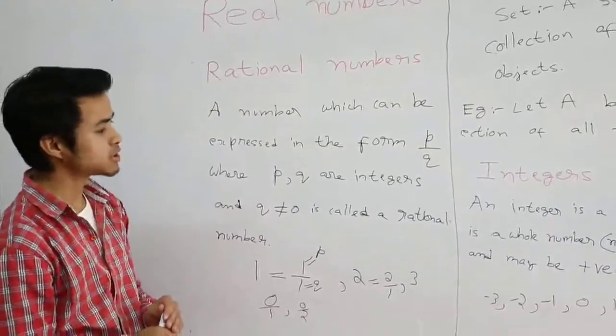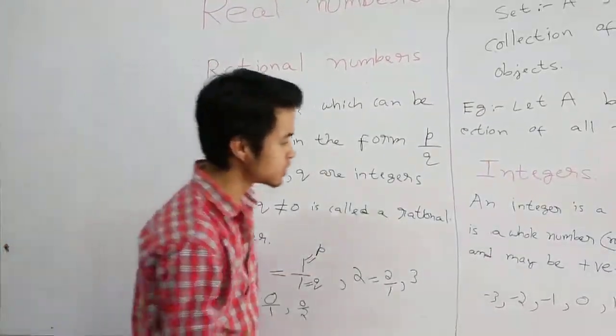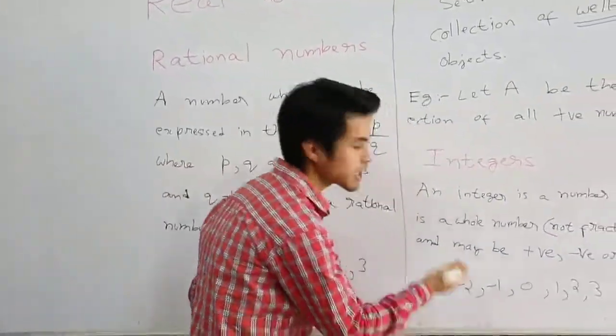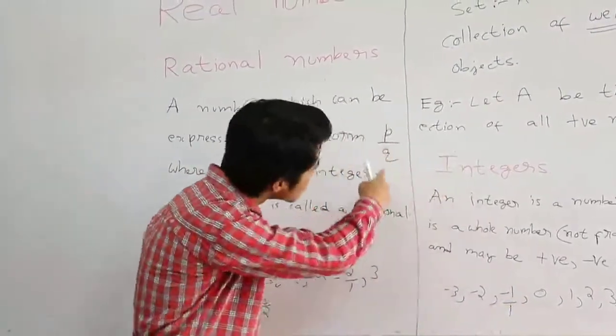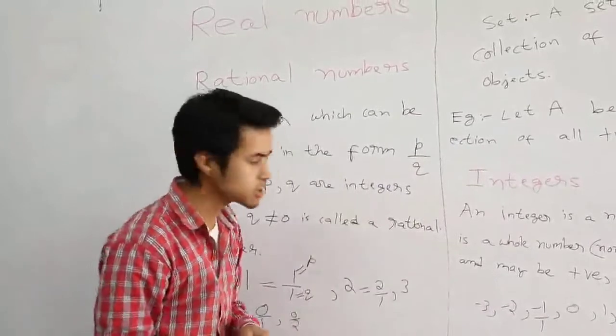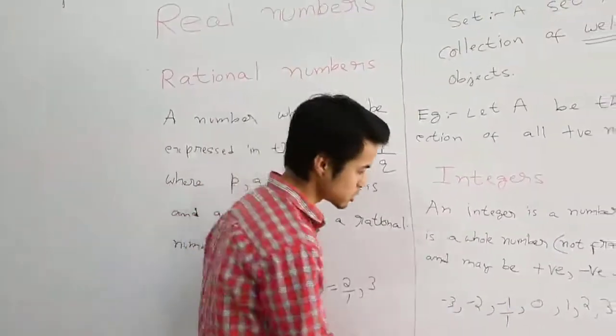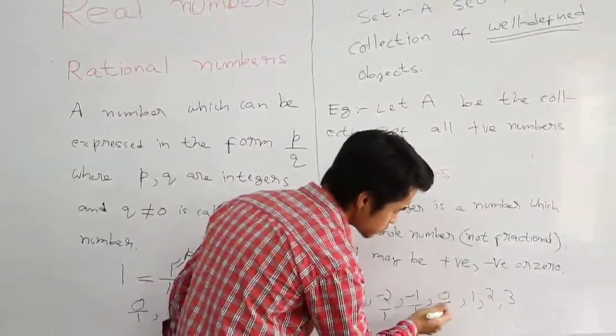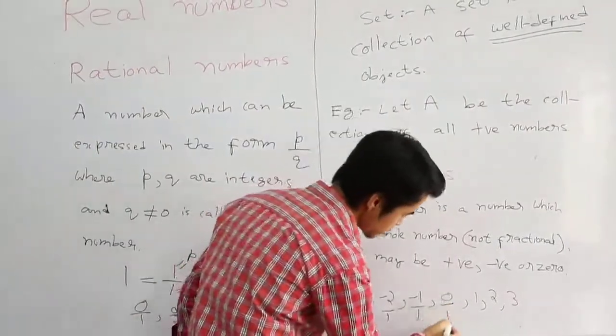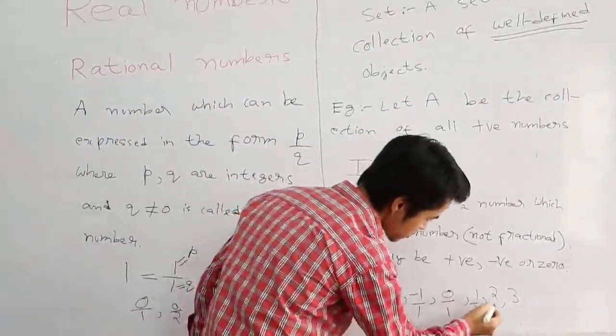And so what about integers? Integers also is very easy. Integers also are rational numbers. Why? Because every integer can also be expressed in this form, P by Q, where P and Q are integers and Q is not equal to 0. We just divide each integer by 1, right? For 0 you can divide by anything. So let me just divide it by 1.